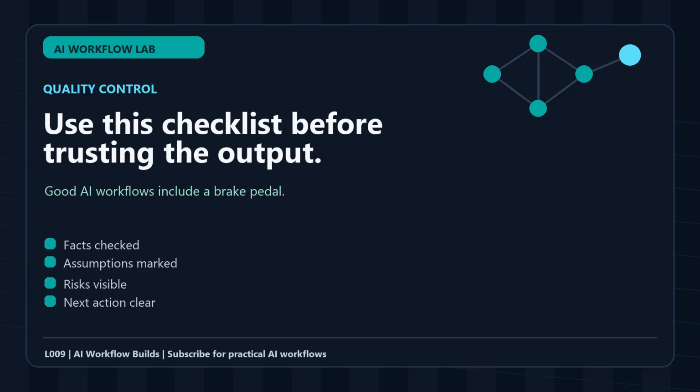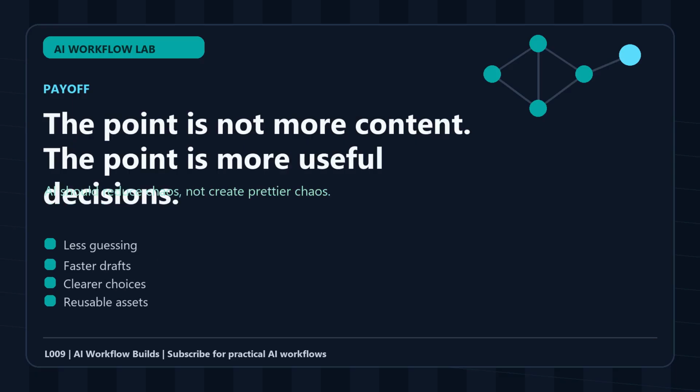Quick recap. We started with the problem: scattered context and one-line prompts create generic output. Then we built a workflow around a job description, scoring rules, a stable output template, messy testing, and a quality control checklist. That is how AI calendar system for busy professionals becomes practical instead of theoretical. Now here is the next step. Save this workflow and run it on one real task today. Then write down what failed. The failure is not a problem. It is the data that improves the next version.